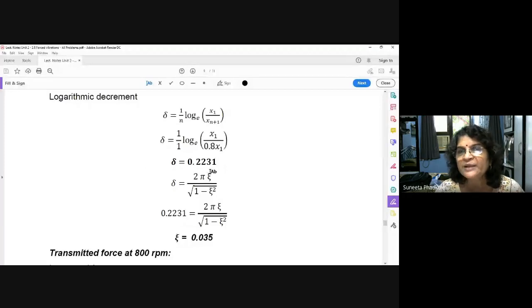Delta is equal to 2 pi zeta upon square root of 1 minus zeta square. So from delta, find out zeta. Zeta is now 0.035. So the force transmitted at 800 rpm and at zeta equal to 0.035 is found out from this formula.